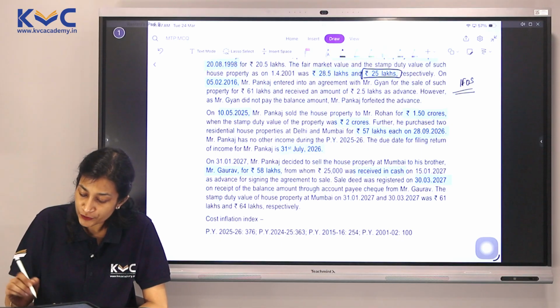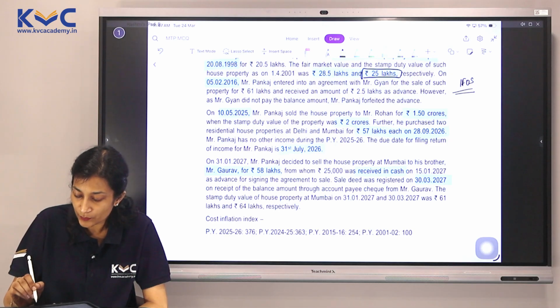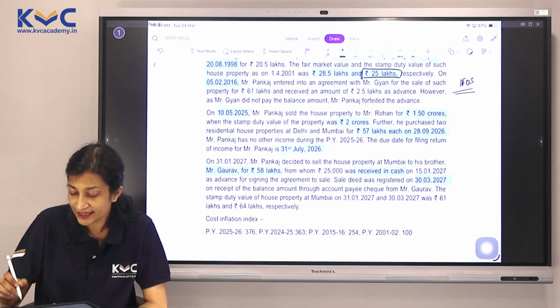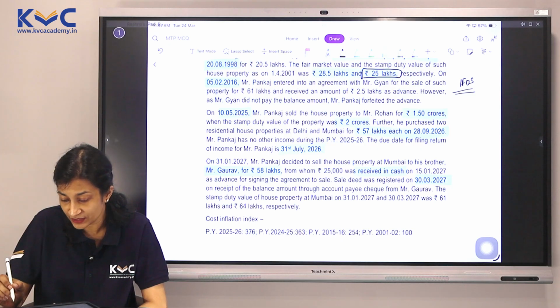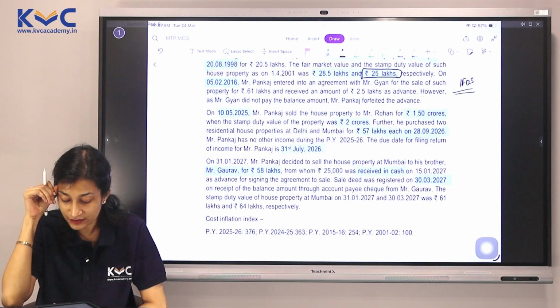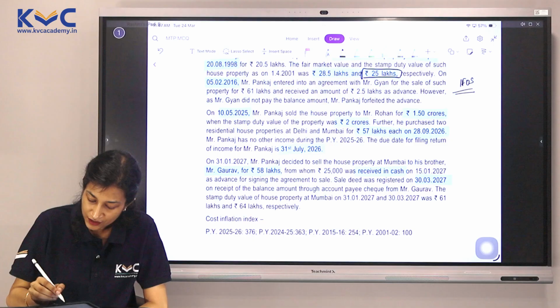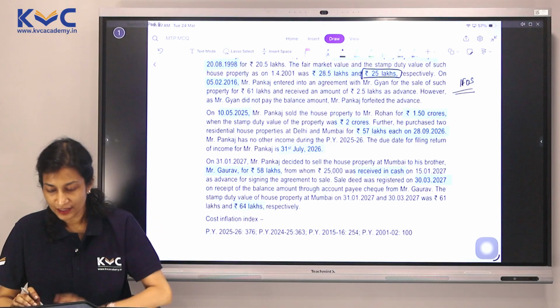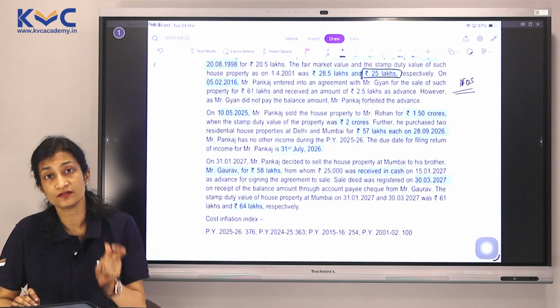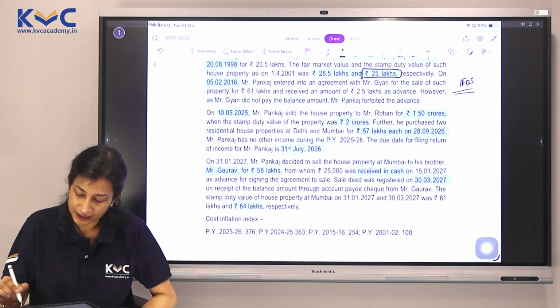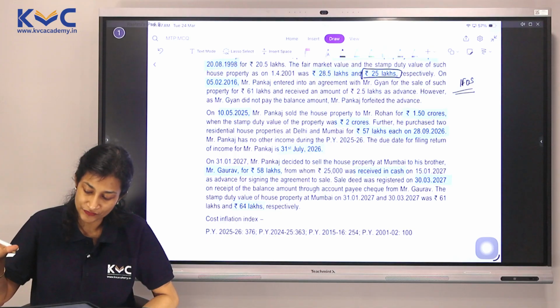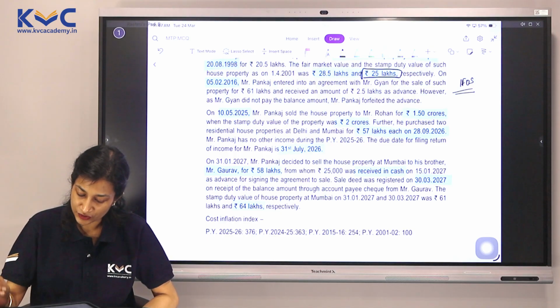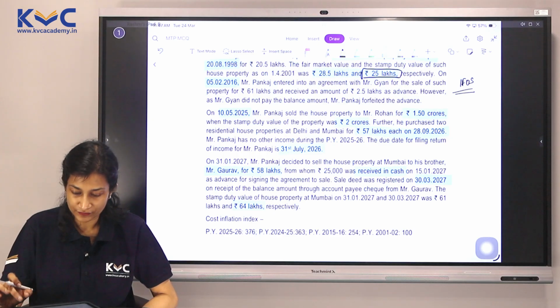Stamp duty value of house property at Mumbai on 31/1/2007 and 13/3/2007 was 61 lakhs and 64 lakhs respectively. We will ignore 61 lakhs and take 64 lakhs. Why? Because it is received in cash, the advance. So we have ignored the agreement even existing as on that particular date. It is only the registration. Cost inflation index of different years have been given to us. Okay.